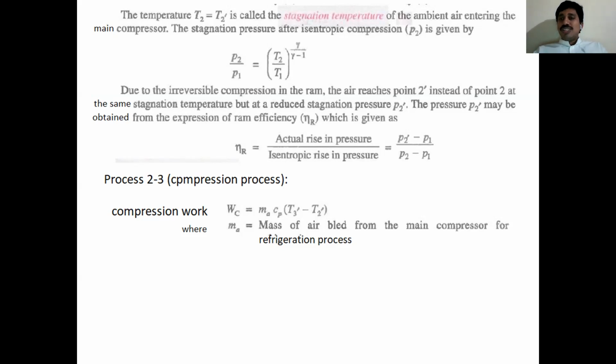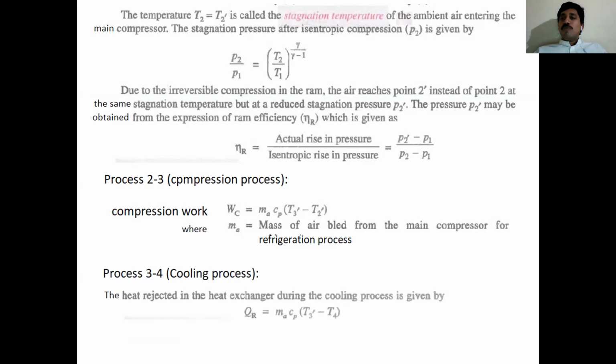Compressor work WC is equal to ma Cp delta T, where ma is the mass of air and Cp is the specific heat of air at constant pressure. For the actual process, T3 dash minus T2 dash. T2 dash is the temperature at the exit of the diffuser. T3 dash is the temperature at the exit of the compressor under actual conditions. ma is the mass flow rate of air coming from the diffuser.